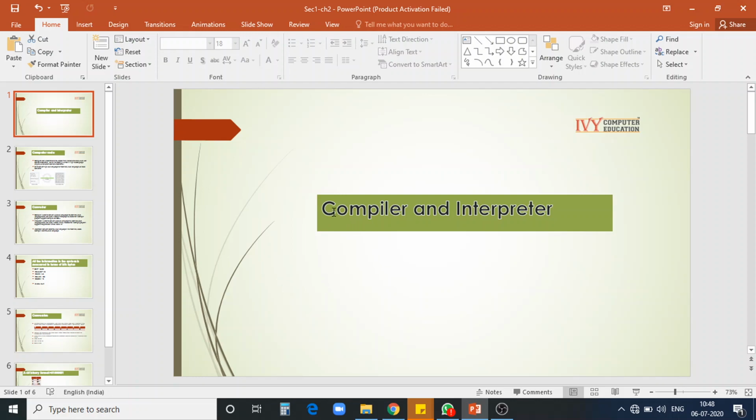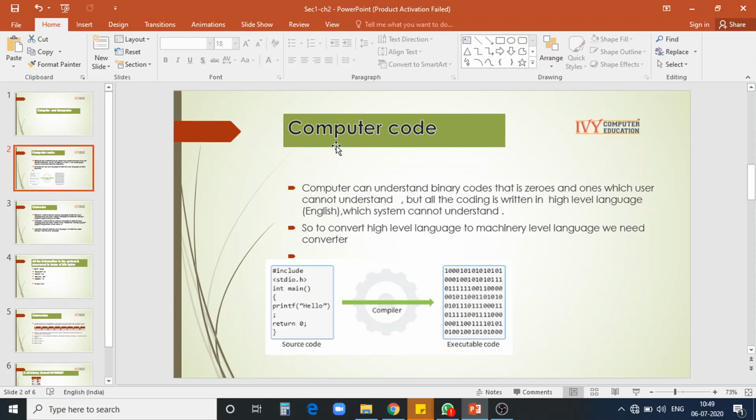In this session, we'll see about compiler and interpreter. Why do I need this compiler and interpreter? We know that the computer can understand binary codes, that is zeros and ones, which the user cannot understand. But the coding we are writing is not in binary codes. We are writing the coding in what? High level language. It's nothing but normal English, which the system cannot understand. So the coding whatever we are writing, the system cannot understand, and whatever coding the system can understand, the user cannot understand. So to convert high level language to machine level language, we need a converter.